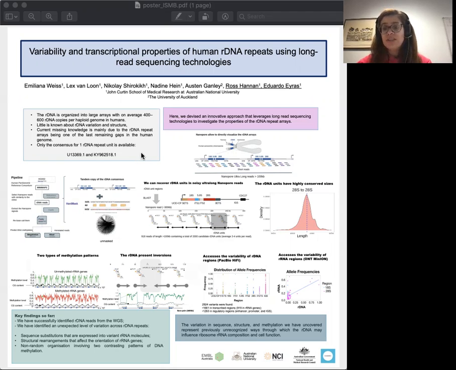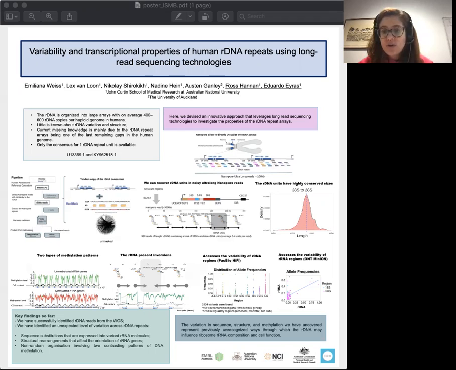The resistance to assembly is caused by the repetitive nature of rDNA and the type of technology being used to sequence the human genome. For a long time, we have been using what's called short sequence reads. They produce reads of around 250 bp, and it's very difficult to trace back if a read belongs to one rDNA region or another.